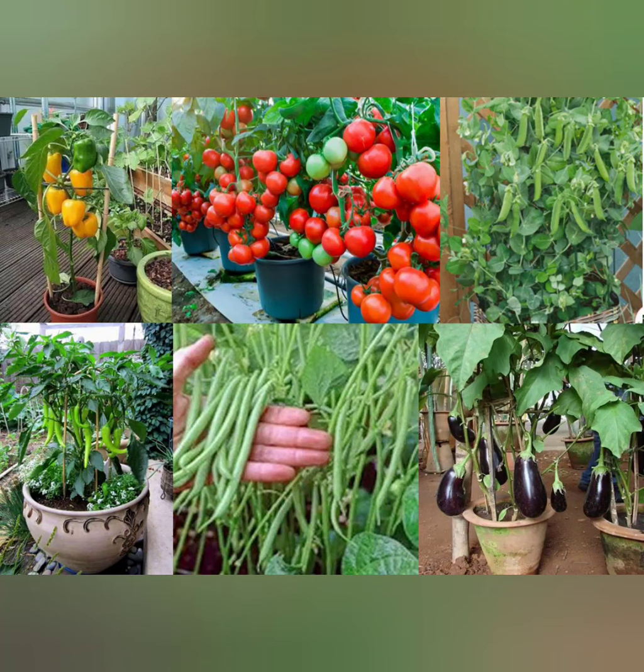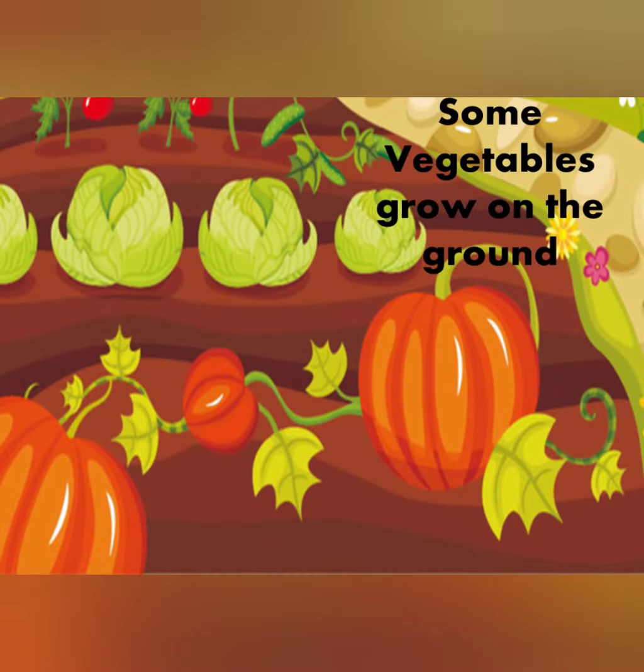The underground vegetables you can't see, but these vegetables are visible, and when they grow they change their color, because initially when a vegetable grows, it is in another color. You can see here, the tomatoes are initially green and then they get their nice red color. So these are the vegetables which are growing above the ground.